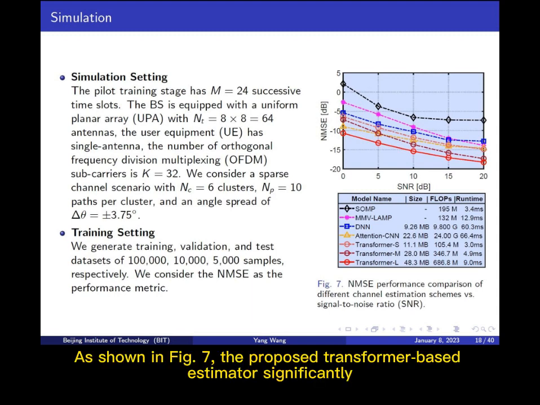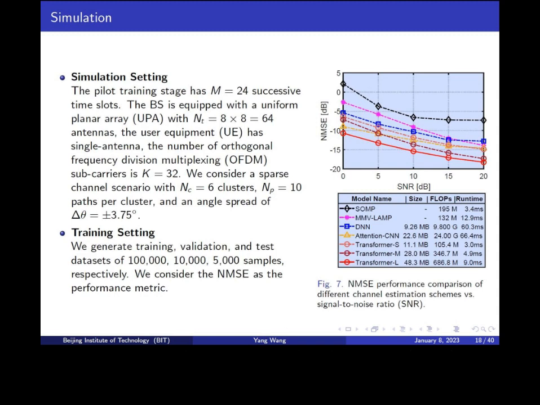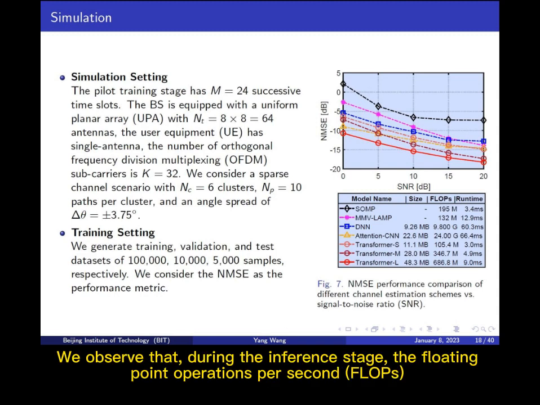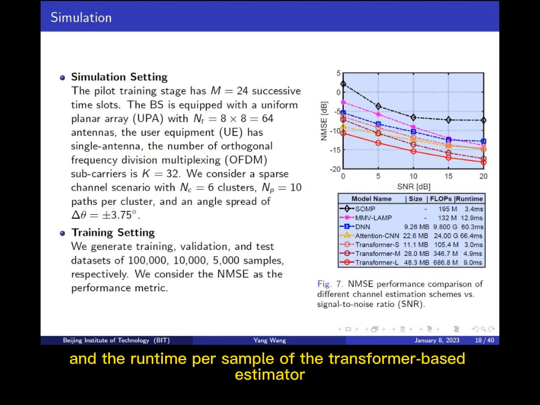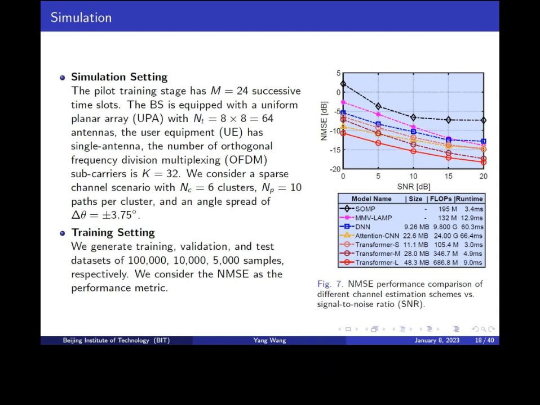As shown in Figure 7, the proposed transformer-based estimator significantly outperforms the conventional and other DL-based methods, especially with comparable model sizes. We observe that, during the inference stage, the floating point operations (flops) and the runtime per sample of the transformer-based estimator are much lower than those of other DL-based methods.